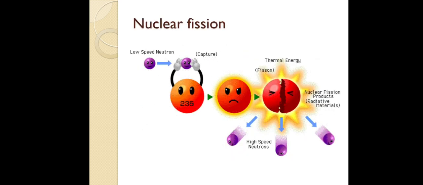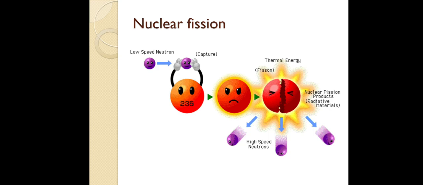This is nuclear fission. Initially we take uranium-235, and we pass a low speed neutron and interact it with the uranium-235. The mass number will increase to 236. Normally what is the proton number for uranium? 92. With 236, it will be unstable.